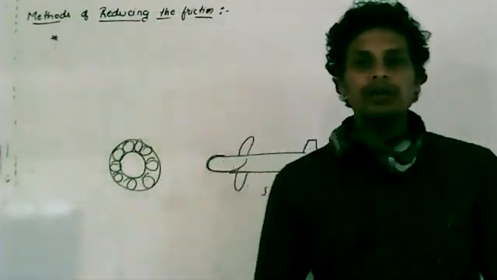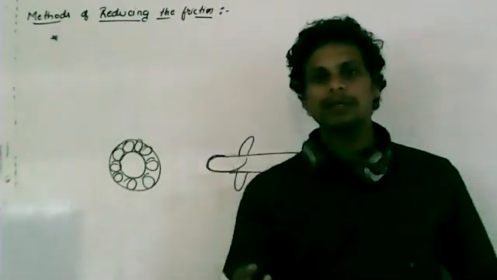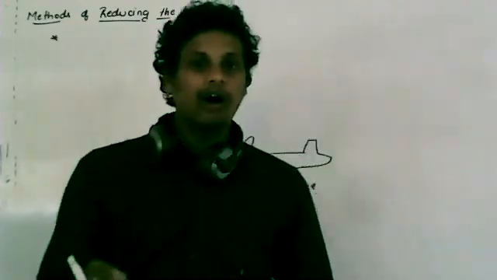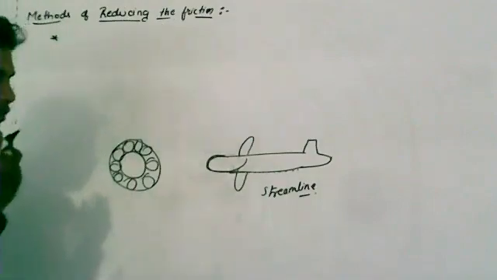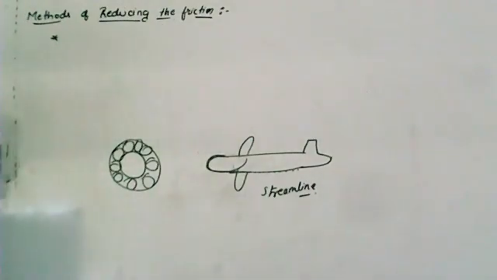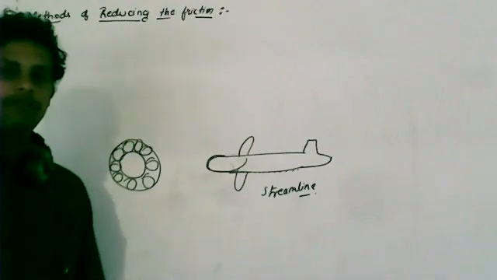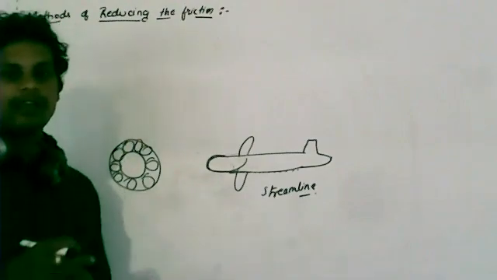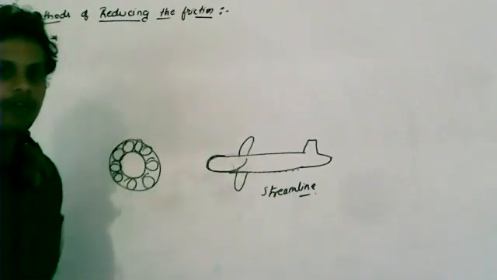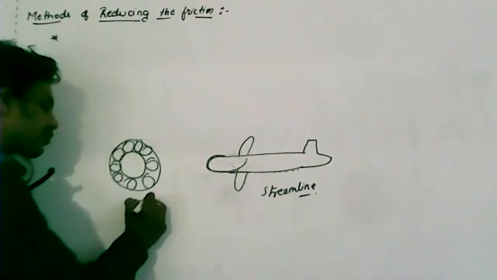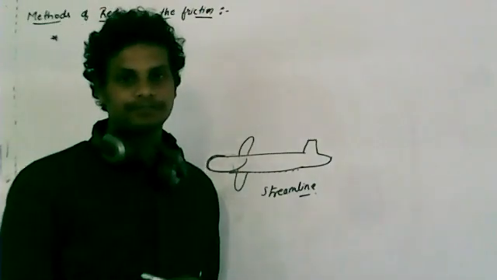Clear? And not only this, for example, if you take tooth wheels, or the best example, the chain of our vehicles or cycles or bicycles, sometimes we apply grease. If you apply the grease, then there will be less friction, then the movement of the wheel will be free. Therefore, by using a grease like substance, you can reduce the friction.